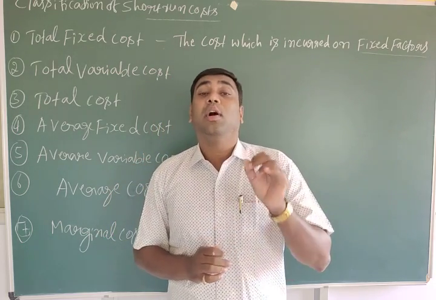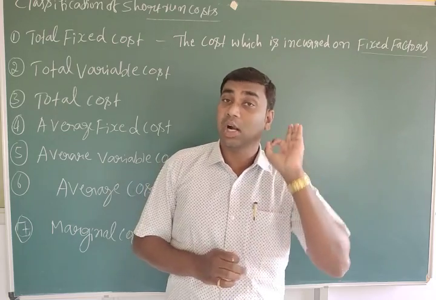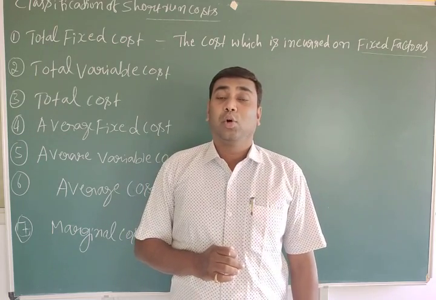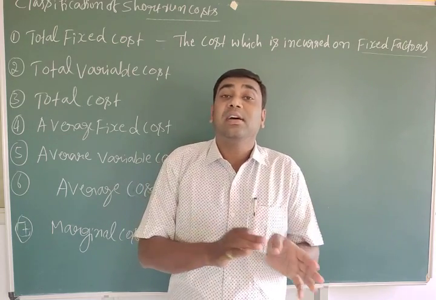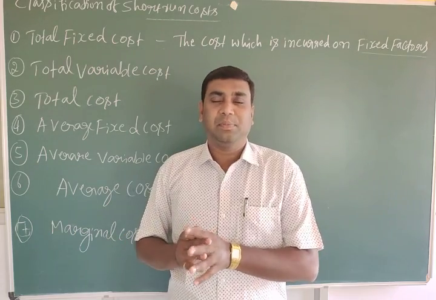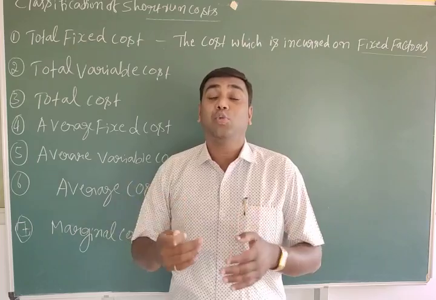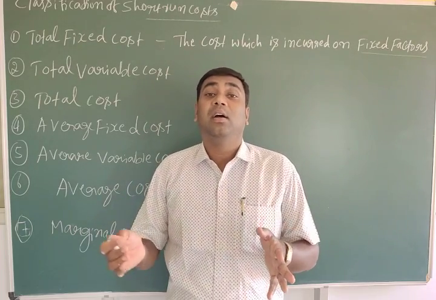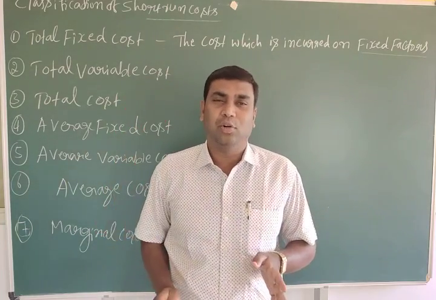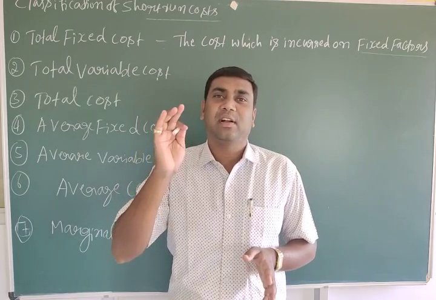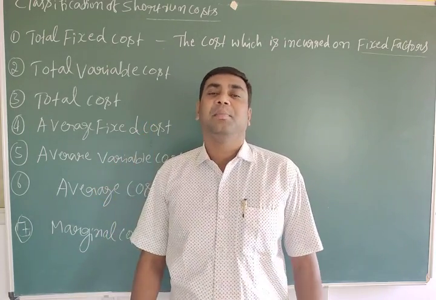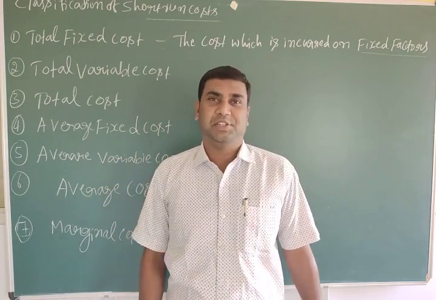That means whatever changes in the output, there are no changes in the fixed factors. Either output increases, decreases, or is zero, the fixed cost remains the same and never changes.